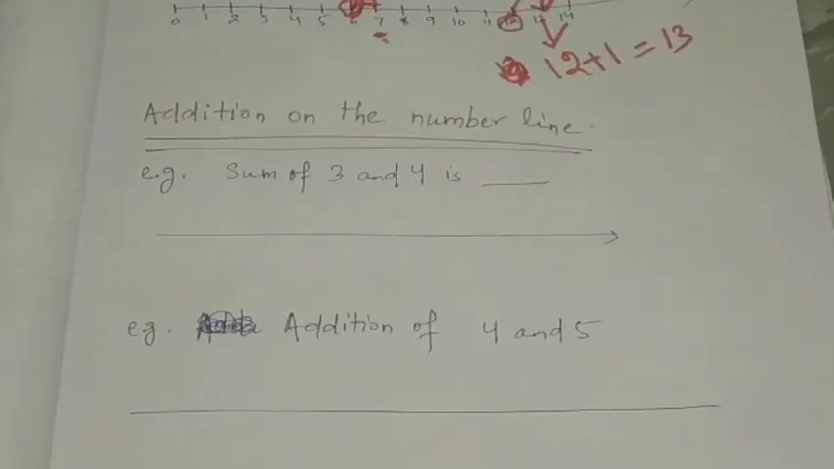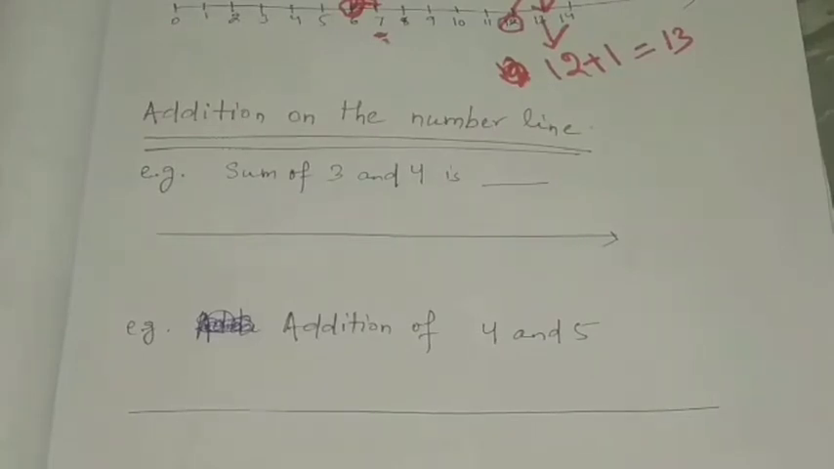Next, we'll do some operations, like addition, subtraction and multiplication of whole numbers with the help of the number line. In addition, we have to find the sum. In subtraction, we'll find the difference, and multiplication means we'll find the product.